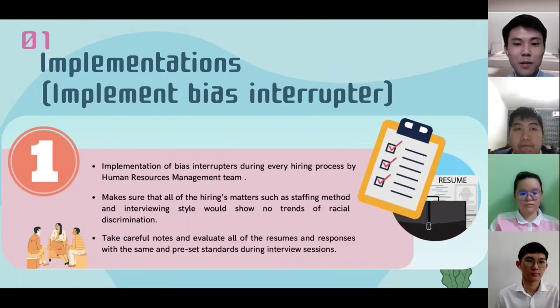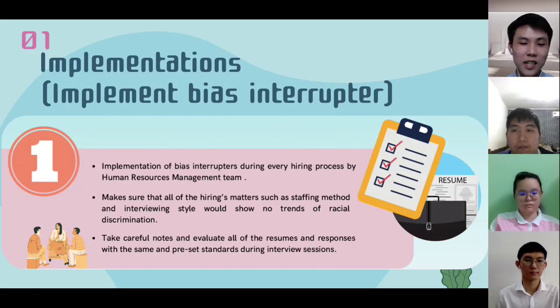For the implementation plan of the first solution, implementing bias interrupter, the implementation will be fully in charge of the human resources management team during every hiring process. The team will have to keep an eye on every hiring process, including all of the hiring matters such as staffing method and interviewing style, so that there will be no trends of racial discrimination.